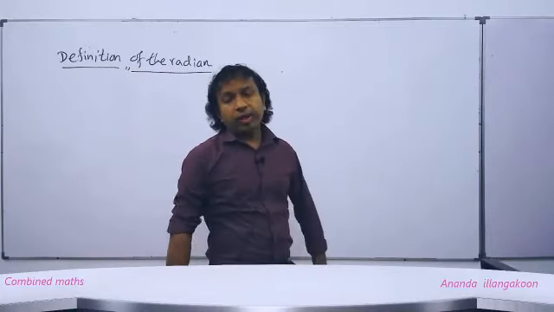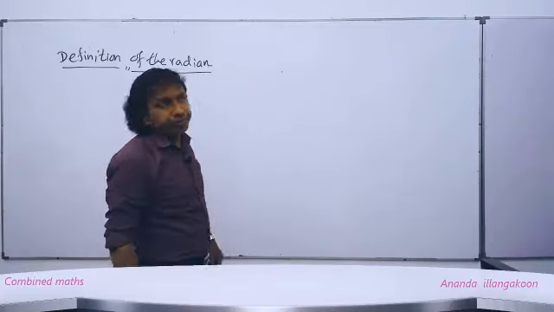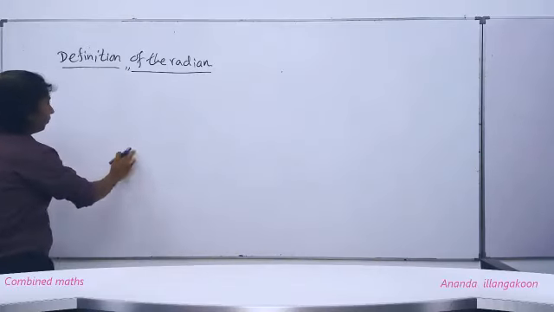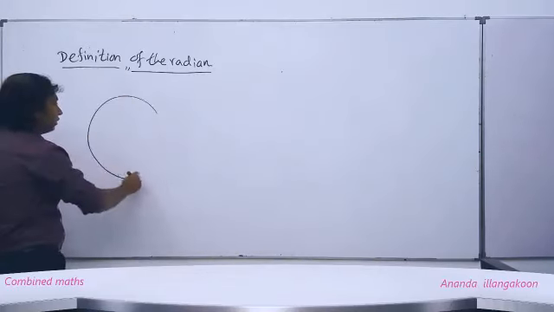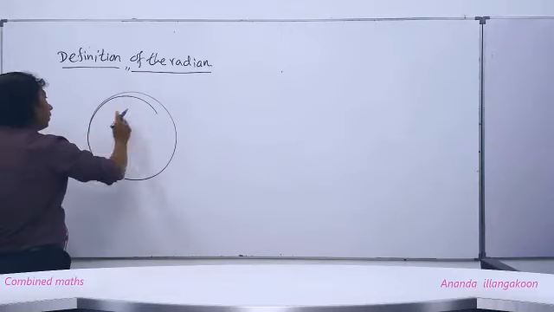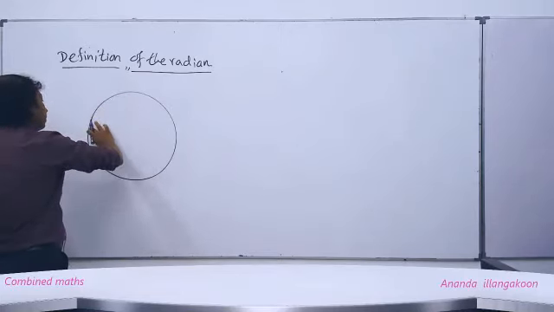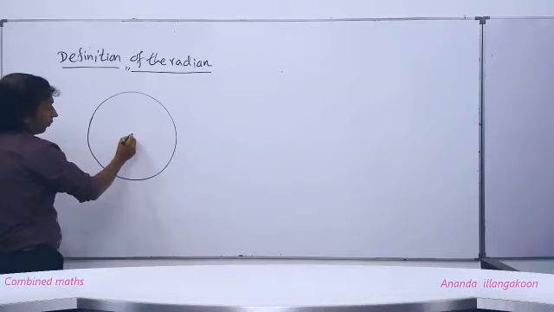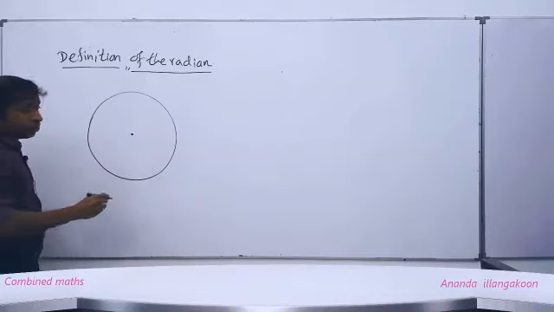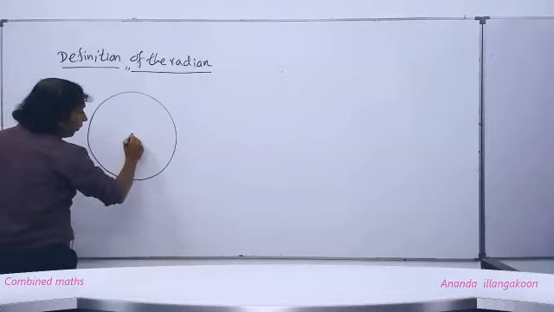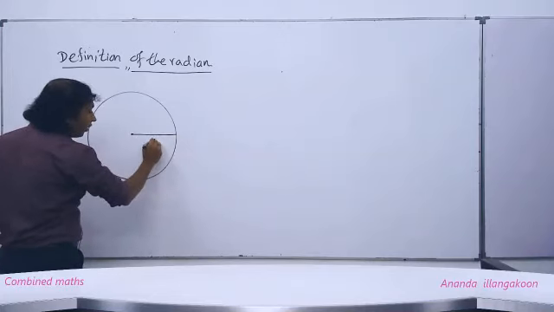Now when we consider a circle, it has a center. The distance from the center to the circle is called the radius.